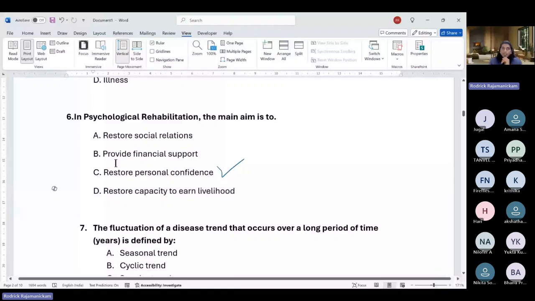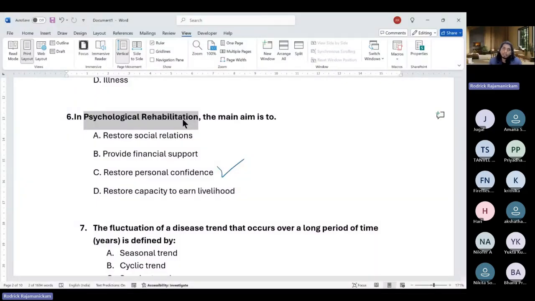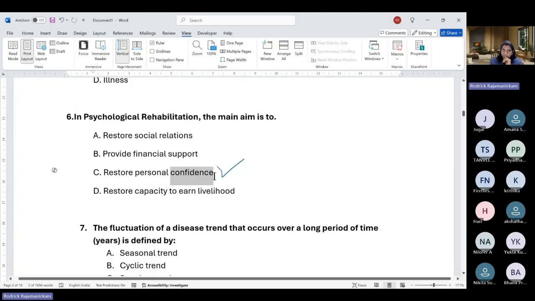So rehabilitation in general would include the person getting back into the community in all aspects, in terms of social, in terms of financial, in terms of being an active part, and also feeling personally meaningful, and include the confidence part also. So in that way, financial support is not the main criteria. This is also kind of context specific. So C and A again. So hope that answers your doubt.